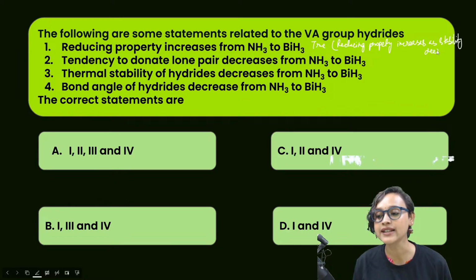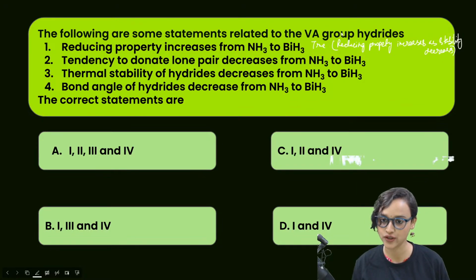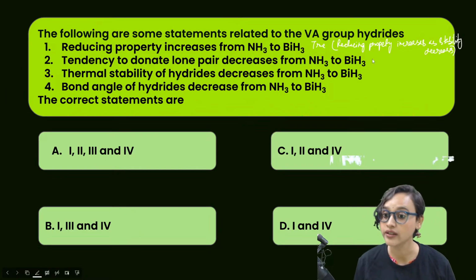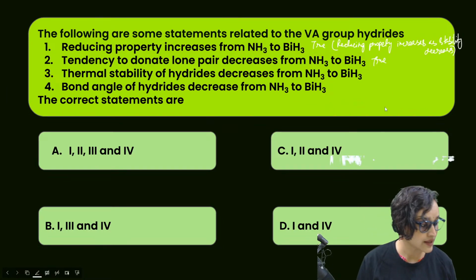Alright, stability decreases down the group. So this is true. Tendency to donate lone pair decreases from NH3 to BH3. That is also true. This is also true.